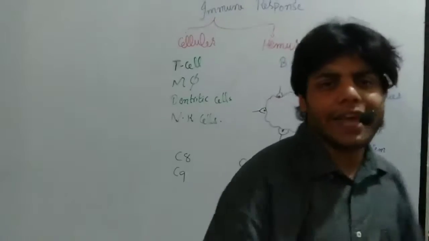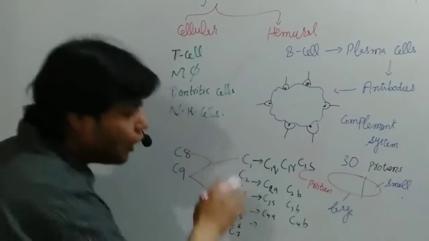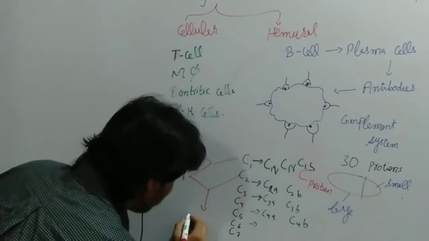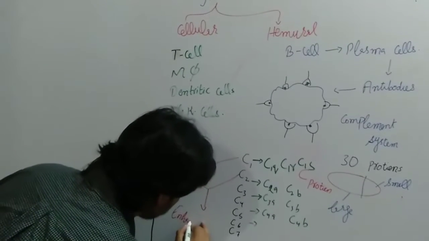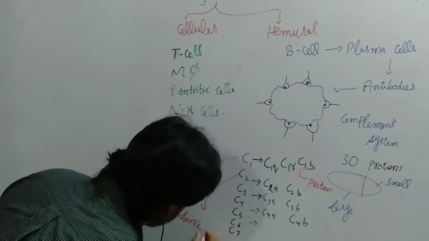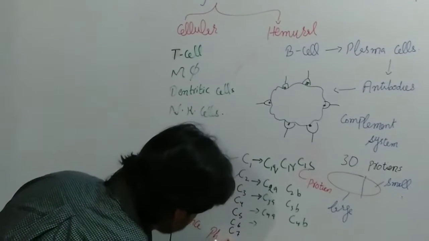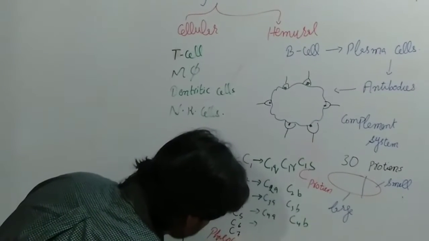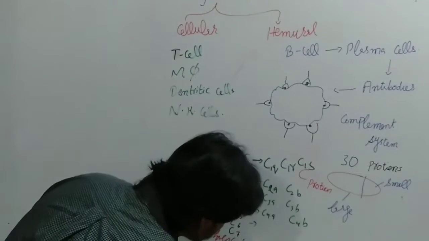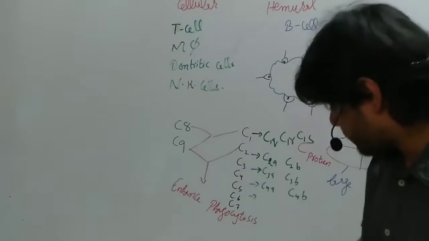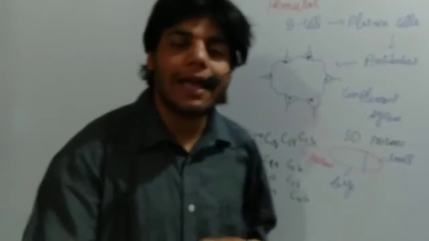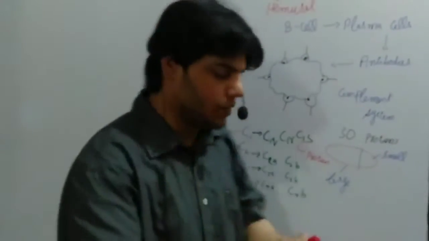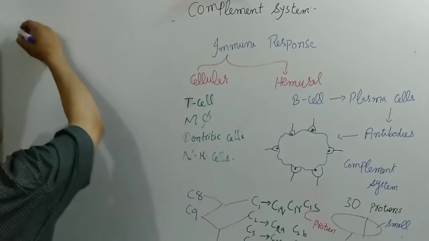Now, what is the action of each protein? The main function of all these proteins is that they are specially responsible to enhance phagocytosis. Next, this complement system has three physiological activities, so let me write here.